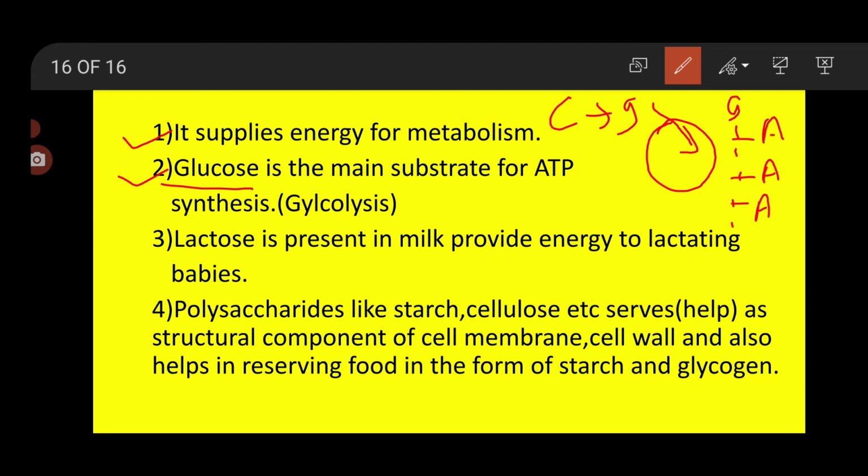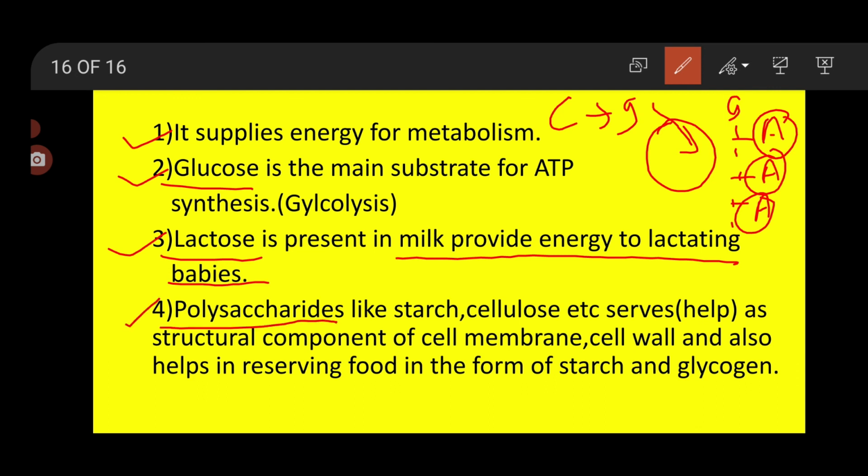So what is the importance of glucose, that is carbohydrate? Glucose is the main substrate. Because of glucose only, ATP is generated. ATP is generated means energy is produced. Another example is lactose. Lactose is also a carbohydrate, a sugar which is present in milk. It provides energy to the lactating babies. Lactating babies means the feeding babies. The babies which are fully dependent on mother's milk get energy from this lactose only, which is present in the mother's milk.